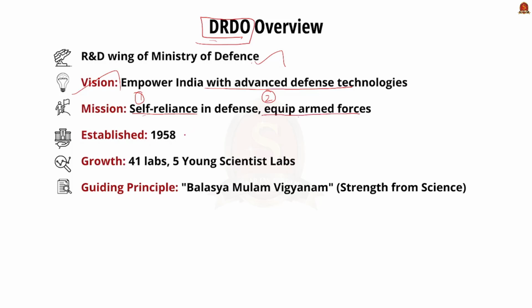Actually, this DRDO was formed in the year 1958 by merging various technical organizations. Today, they have achieved significant growth. They have expanded to a network of about 41 laboratories and 5 DRDO Young Scientist laboratories. These are some basic things about the DRDO. So now I will list out some key achievements of the DRDO.